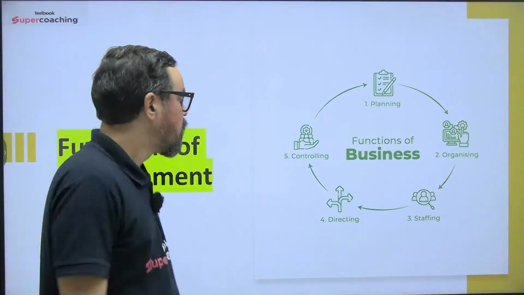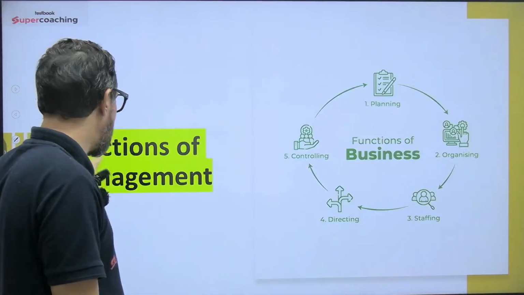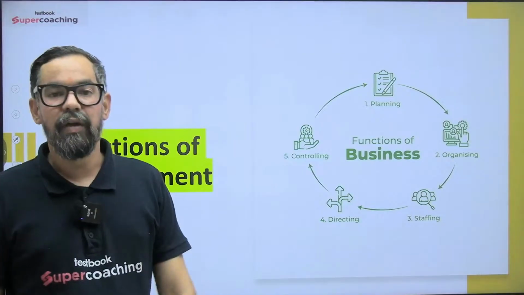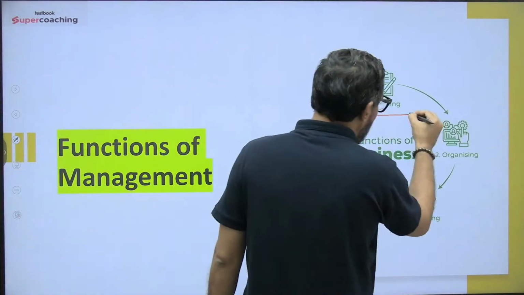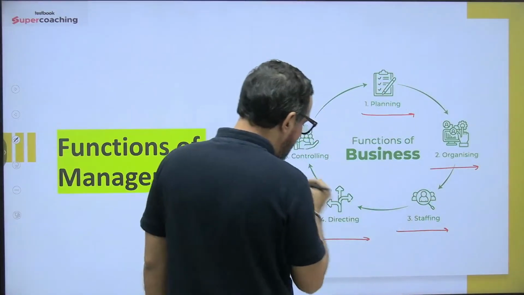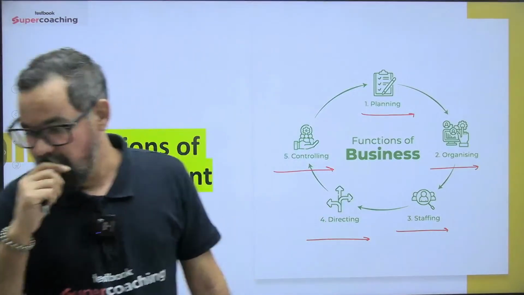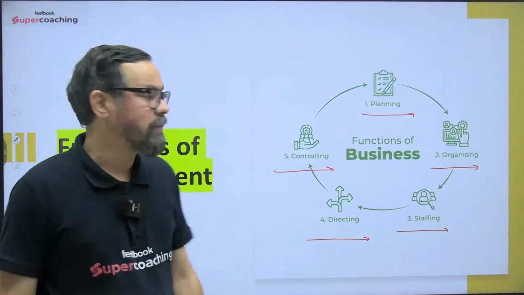So guys, today's discussion is all about the management function or the process of management, which includes planning, then organizing, staffing, directing and controlling. Planning is all about deciding goals and objectives.